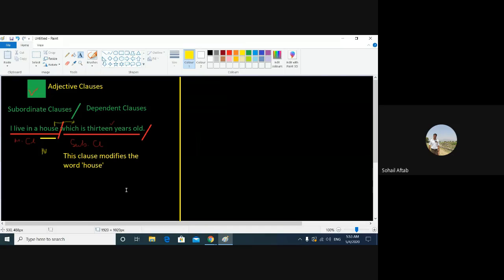So a clause which gives more information, a half sentence which gives more information about a noun, is called an adjective clause. Let us write another example to make it more clear.